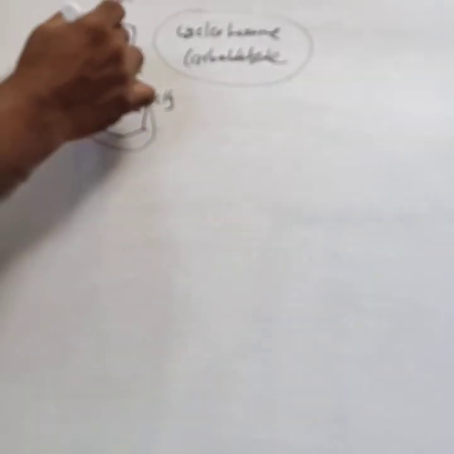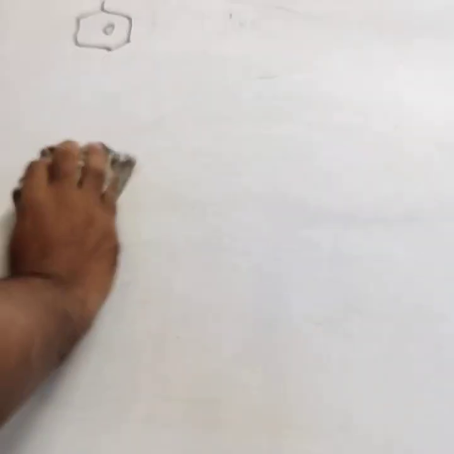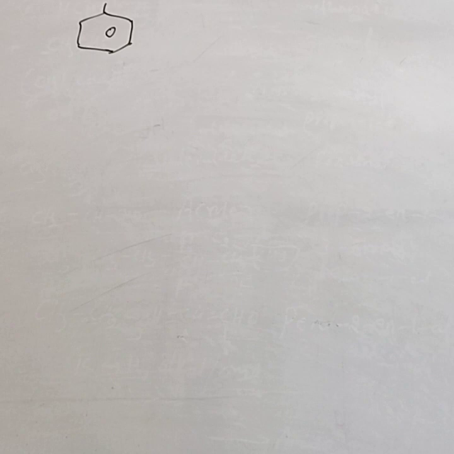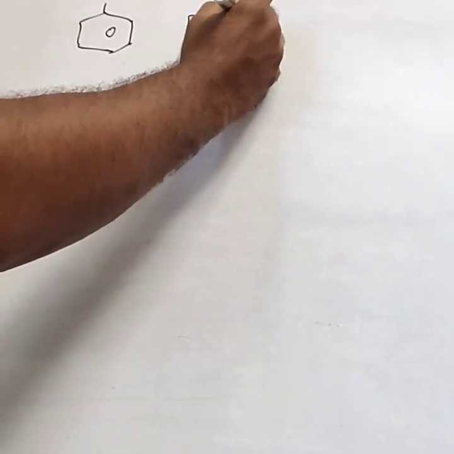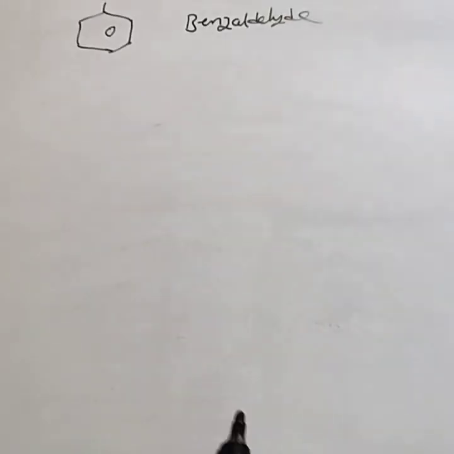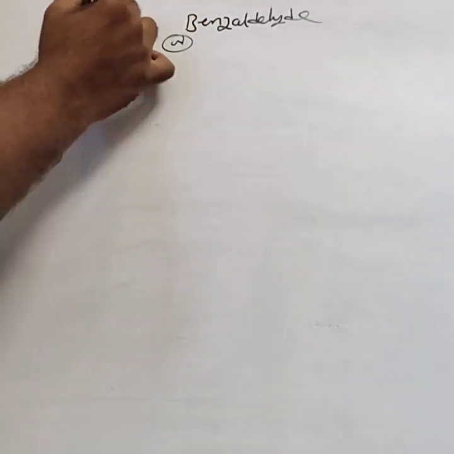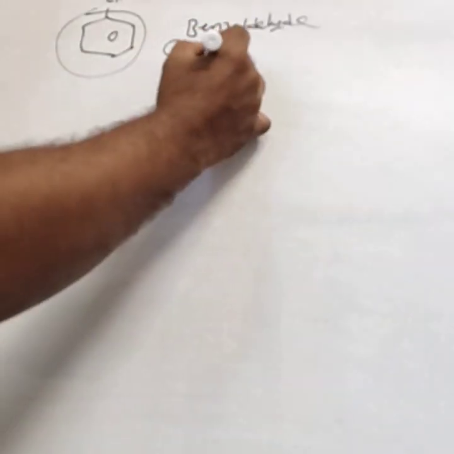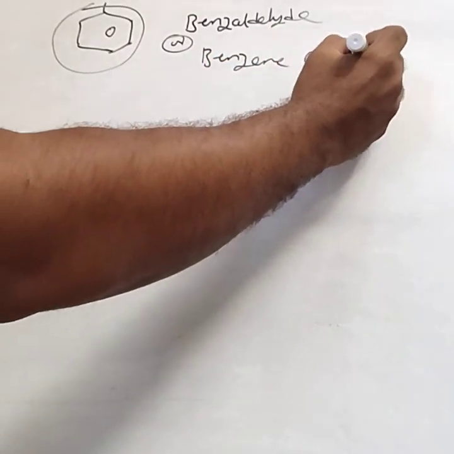If they are given double bonds, then both in common and IUPAC system, it is called benzaldehyde. Or another name is, instead of benzaldehyde, you take up to here benzene carbaldehyde.